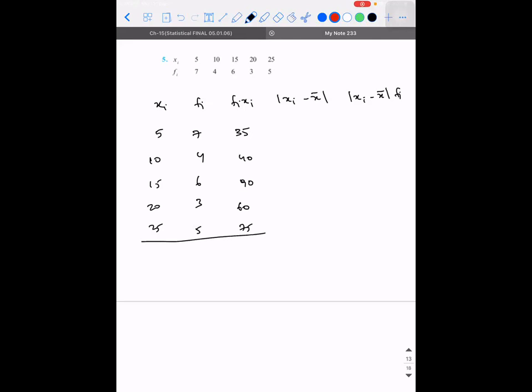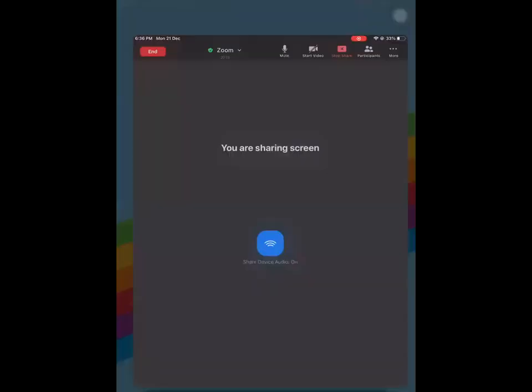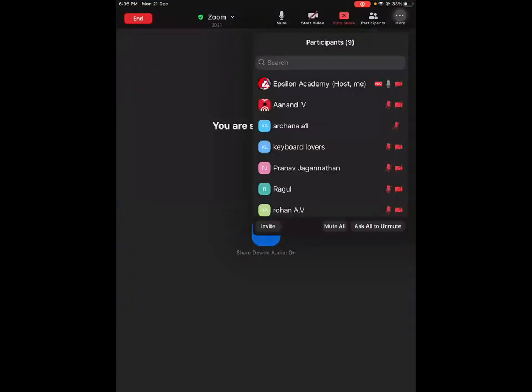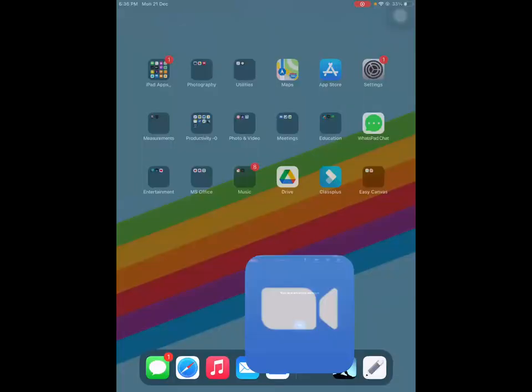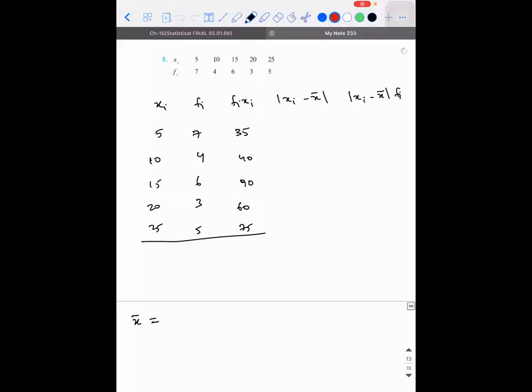So out of the three columns, what sum do I need to calculate the mean? The sum of which two columns do I need? Fi and fixi, sir. Yes. So sigma fi xi, the whole divided by sigma fi, where i is equal to 1 to n, is applicable. So add all these values.